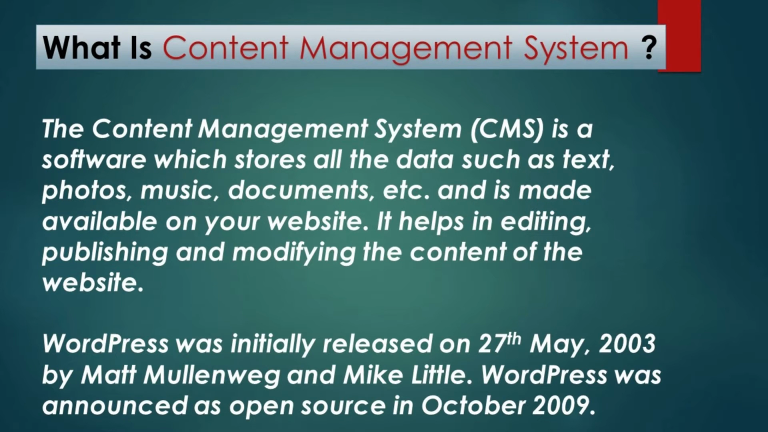What is Content Management System? The Content Management System is a software which stores all the data such as text, photos, music, documents, etc., and is made available on your website. It helps in editing, publishing and modifying the content of the website. WordPress was initially released on May 27, 2003 by Matt Mullenweg and Mike Little. WordPress was announced as open source in October 2009.